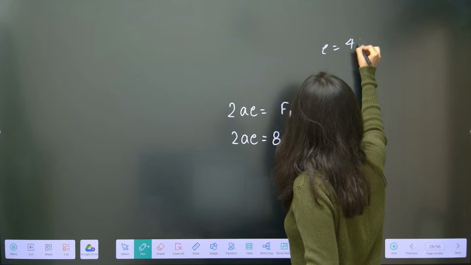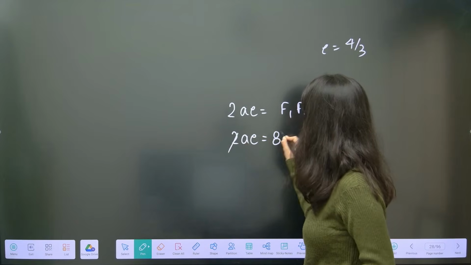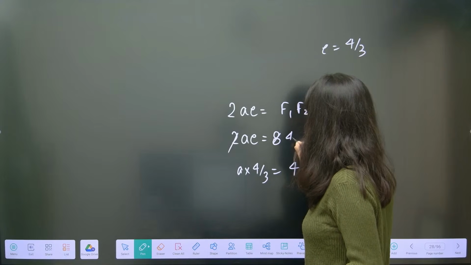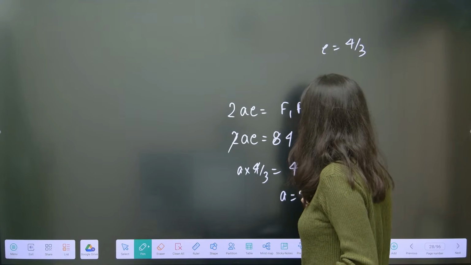Eccentricity is obviously 4 by 3, so you can put 4 by 3. This is 4. So A into 4 by 3 is equal to 4 clearly. A is coming out as 3.